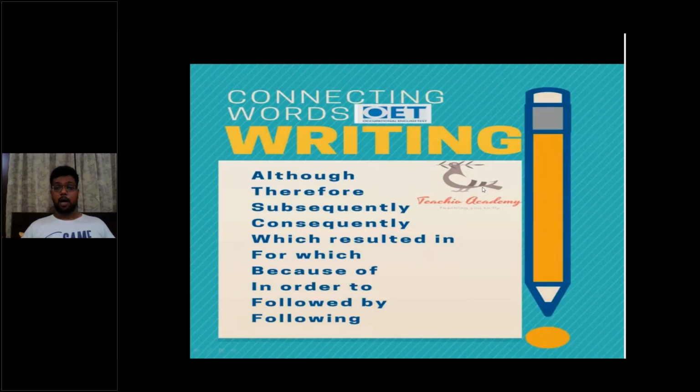Other connectors that one should use in OET writing are: although, therefore, subsequently, consequently, which resulted in, for which, because of, in order to, followed by, following. Please go through these connectors once again in your heart.